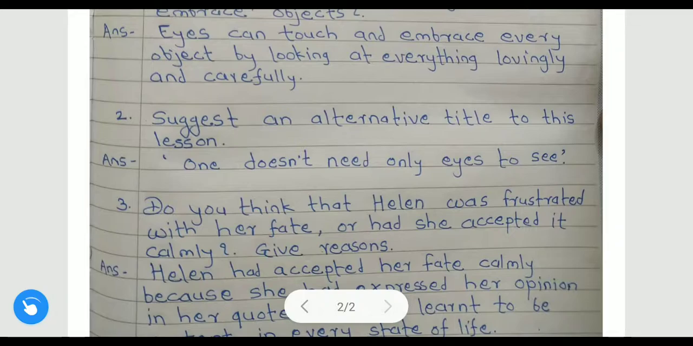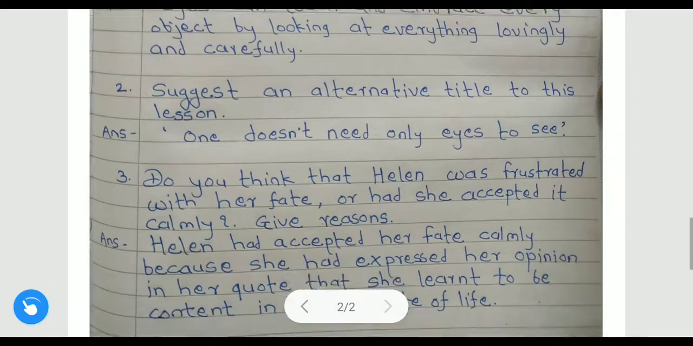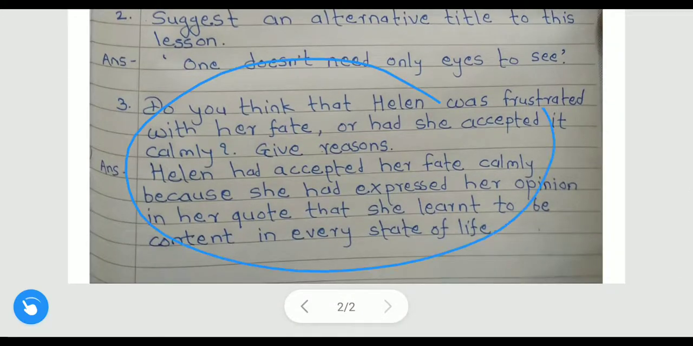Suggest an alternative title to this lesson. Three Days to See is the title of this lesson. So if you have any other title for this lesson, then you can suggest it. I have written this: One doesn't need only eyes to see. I thought this title is suitable for this lesson. If you have any other title in your mind, then you can write that also. So, the last question, let us discuss.